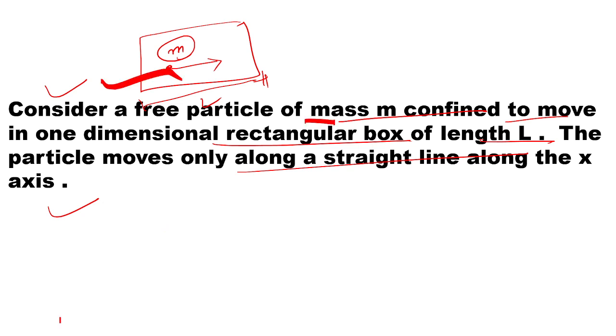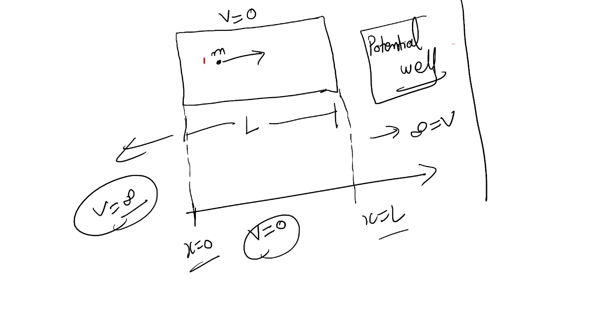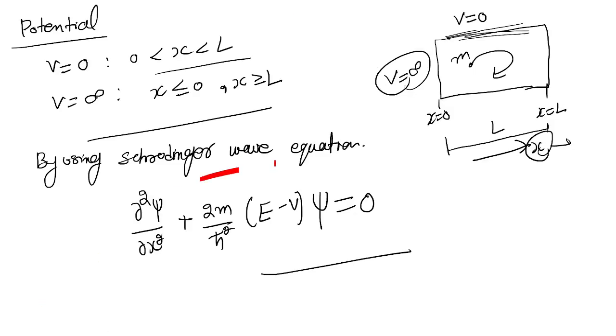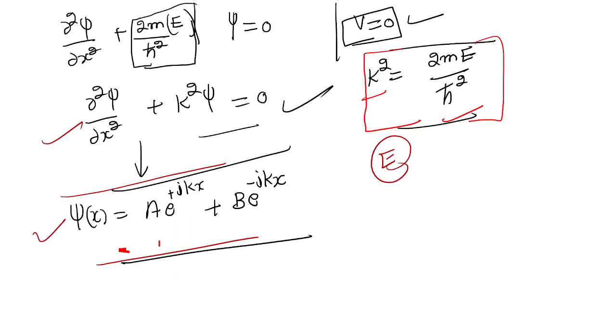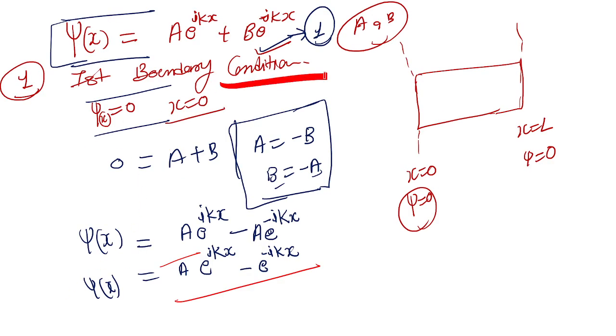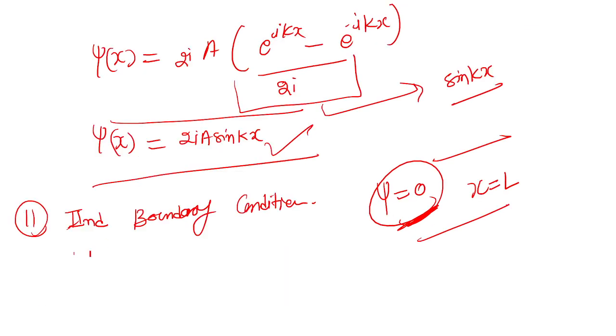This is already clear to you. Now this is the diagram that you understand. This is the region or box of length L, and the potential value is 0 inside the box. We apply this Schrodinger wave equation through which we are able to derive the energy. This is the solution for this equation, and a and b are constants. We find the values of the constants a and b by the boundary conditions. The first boundary condition is this, we apply this, and then we apply the second boundary condition.